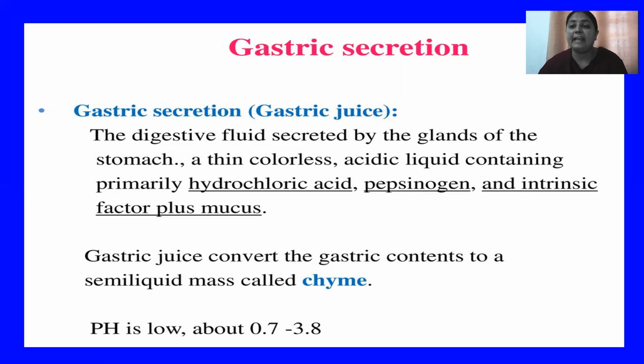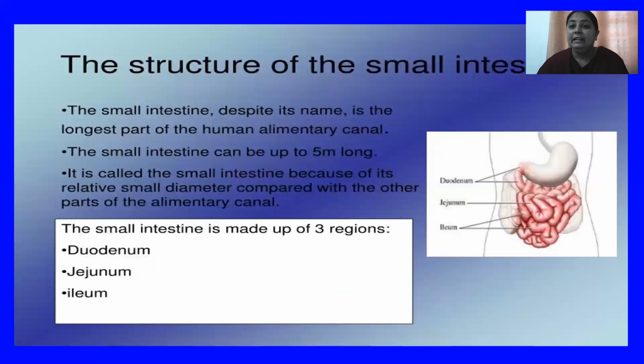It is the site of absorption of food. And it is that region where the complete digestion of carbohydrates, proteins, fats, vitamins, and minerals takes place. The small intestine is that region of the digestive system which generally has a length of 5 meters.